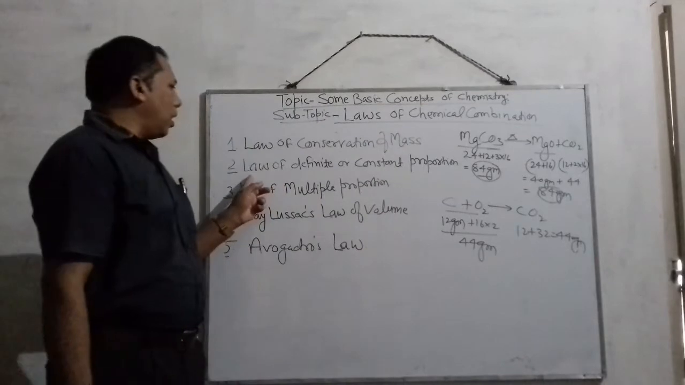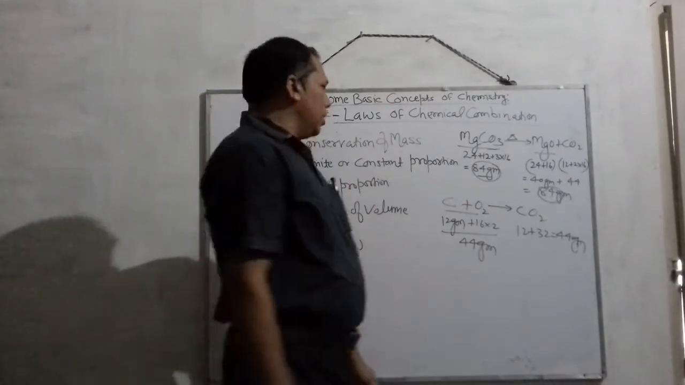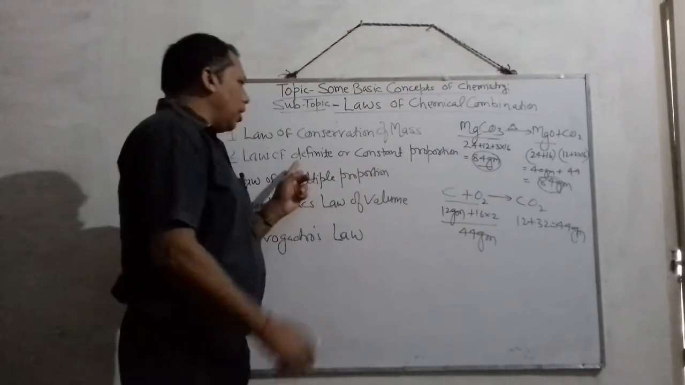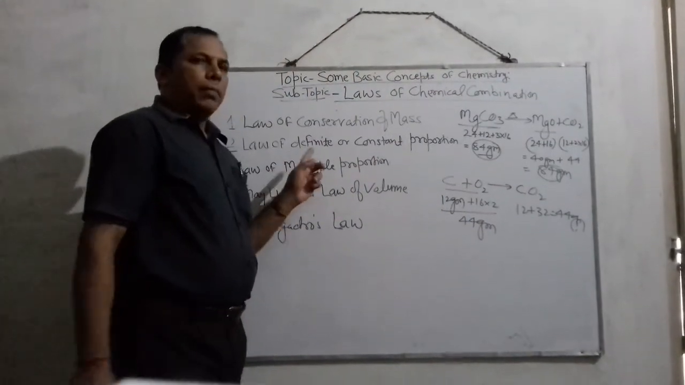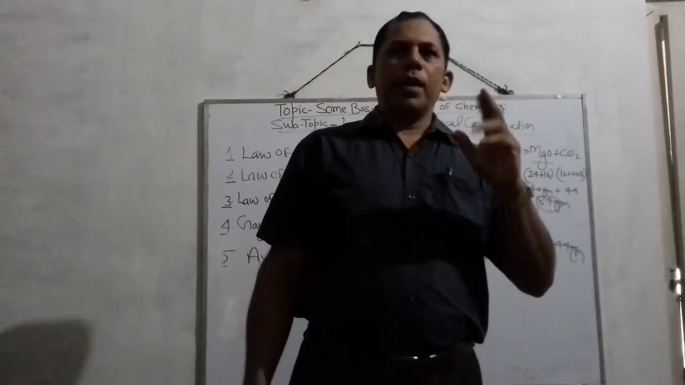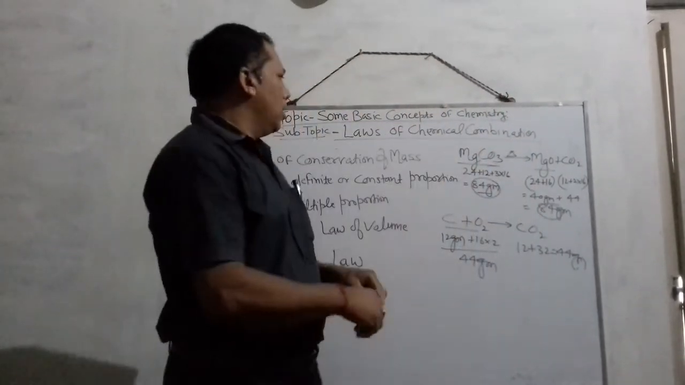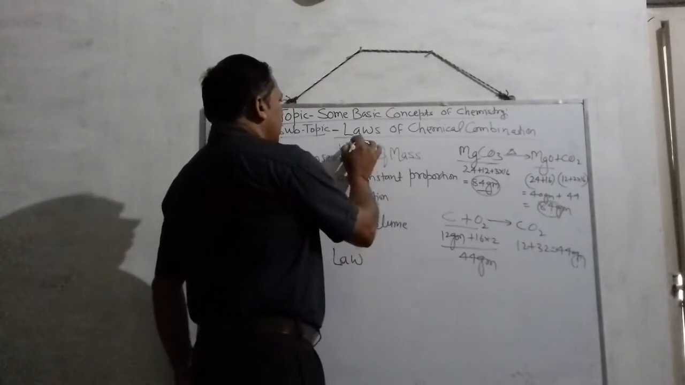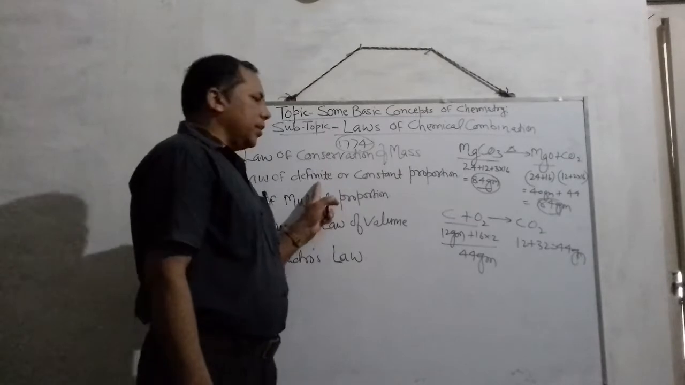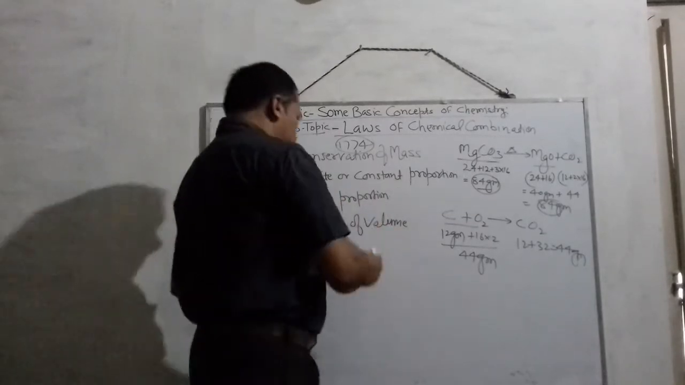Okay? The next law is law of definite or constant proportion. So, children, this law was given by Joseph Proust, perhaps in 1799. The first law was given in 1774 by Antoine Lavoisier, and this one was given by Joseph Proust.